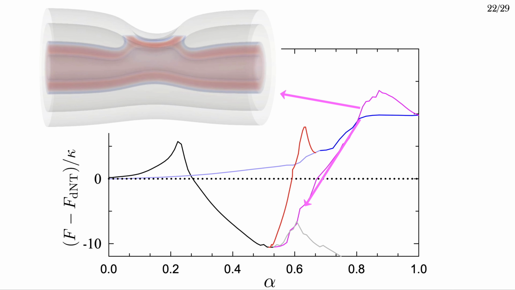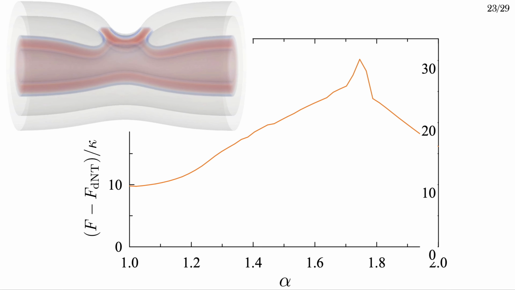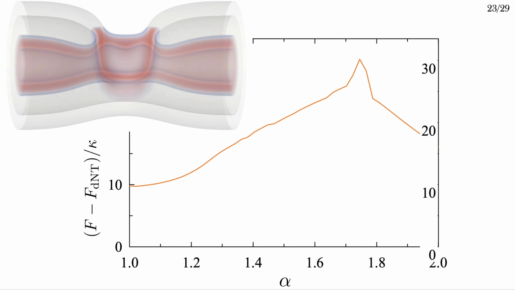The hemifusion diaphragm can also act as a jumping off point for inner tube fission. This pathway has a higher free energy barrier since it involves formation of the hemifusion diaphragm, and it's also only available at high tensions since it involves the formation of an elongated worm-like micelle. Nonetheless, I think it's pretty cool. Once the hemifusion diaphragm is formed, it can also continue to grow around the tube.